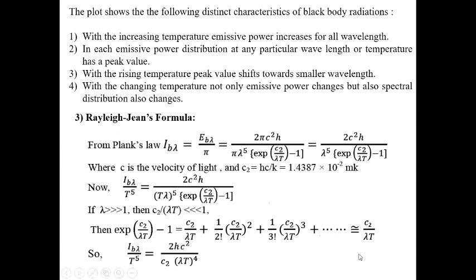So from this we can write E lambda b equals twice c square c2 into lambda to the power 4. So this is about the Rayleigh-Jeans formula.